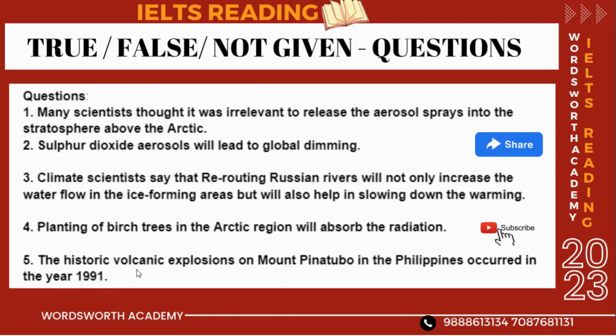Fifth, historic volcanic explosions, Mount Pinatubo, Philippines in 1991. These are the keywords I need to find in the paragraph. This is how I will locate my answers, right? Very easy to find. So, according to me, true, false, not given are the easiest questions since we only have to read and understand what the statement or question states, right?